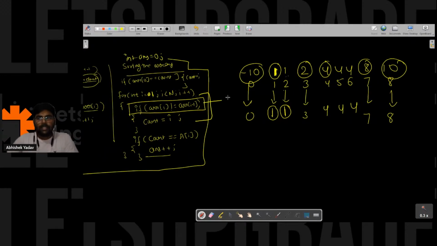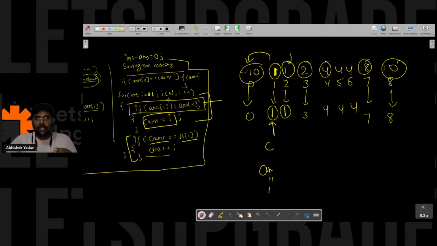So here I am checking, hey, if the current element is not equal to the previous element, in that case I am getting the count of elements that are smaller than the previous element. And after that I am checking, hey, if count is equal to ARR of I, here the value of count is 1, is equal to 1, answer is equal to 1. After that, this one is equal to the previous element. So this will be false, and I will be here, right?